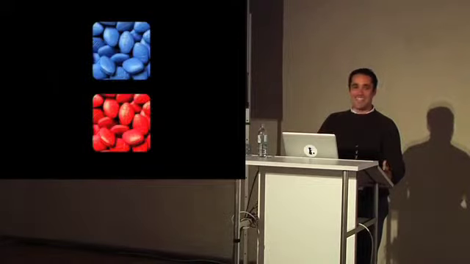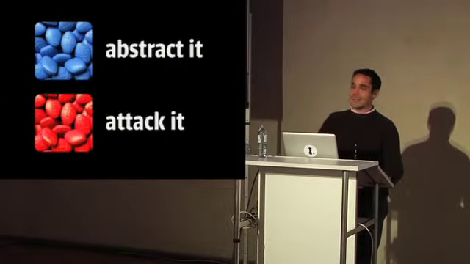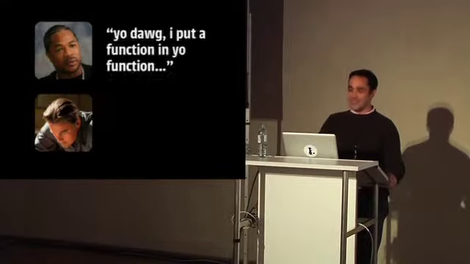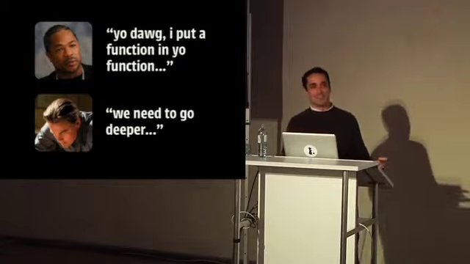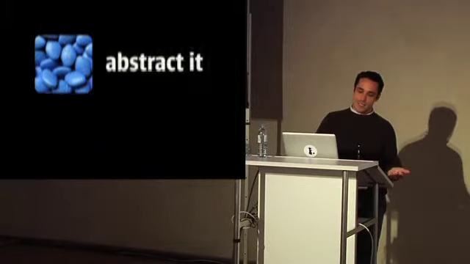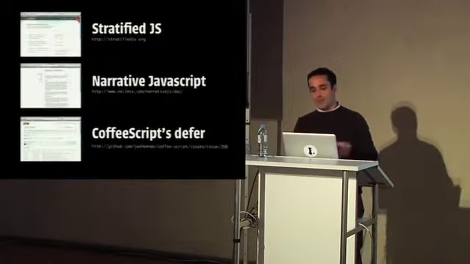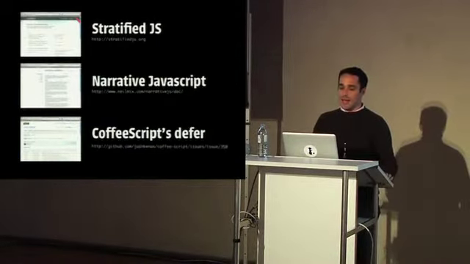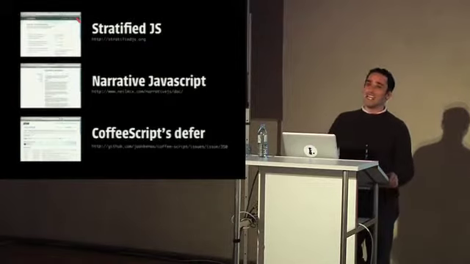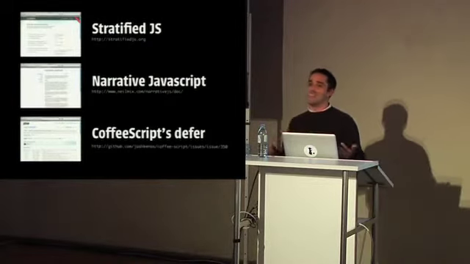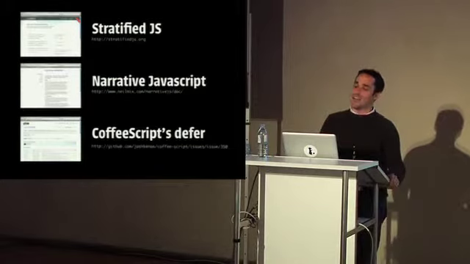And so basically, I feel like developers have 2 choices. You can take the blue pill or the red pill. You can abstract it or attack it with this kind of code. To update to a more modern movie reference, you can have someone else do it for you, or you can do it yourself, right? So let's talk about these 2 choices. Abstracting it. There are a bunch of things that people use. I'm not one of them, but if you want to maintain this illusion that you live in this synchronous blocking world, there are libraries that will help you do that.